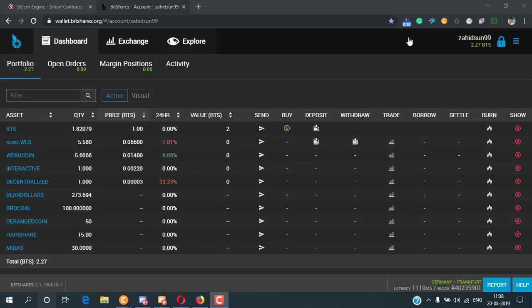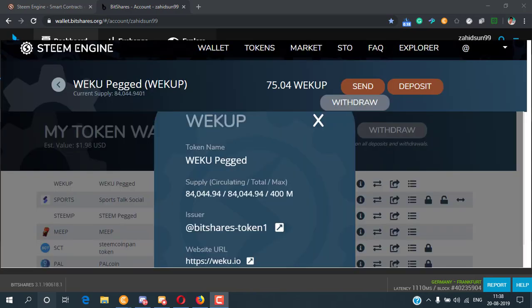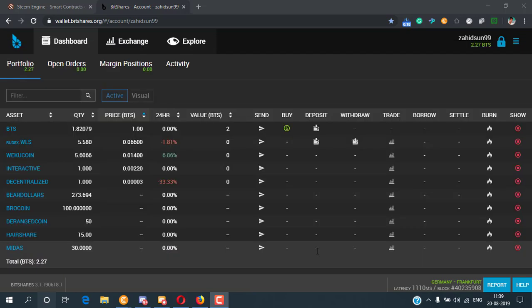Today I have good news for all blog channels, especially for you WeKu users. Recently the WeKu team listed WeKu Coin in steem-engine. So today I'm going to show you how to transfer WeKu Coin into steem-engine through BitShares, and also steem-engine into BitShares. One thing you must know is that there is no direct gateway from WeKu to steem-engine, so you must have knowledge about transferring your WeKu coin into BitShares.